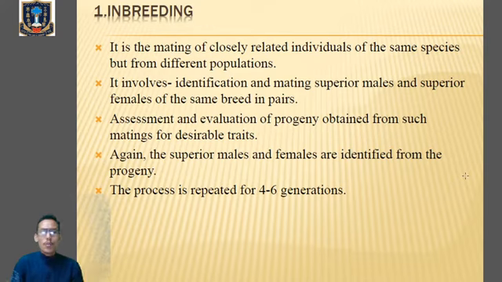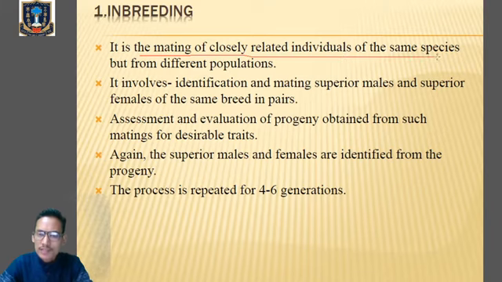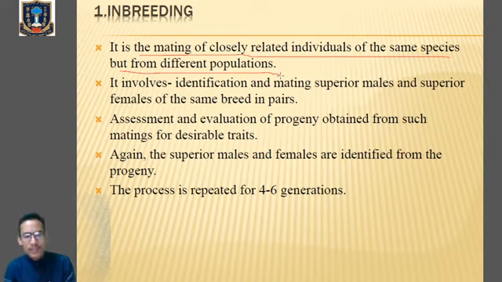So first of all, what do you mean by inbreeding? We'll look at it very carefully. Inbreeding is the mating of closely related individuals of the same species but from different populations. That means they are related. So in inbreeding there will be mating, the reproduction between individuals which are closely related. Within the same species there will be mating, the individuals must be closely related but from different populations.